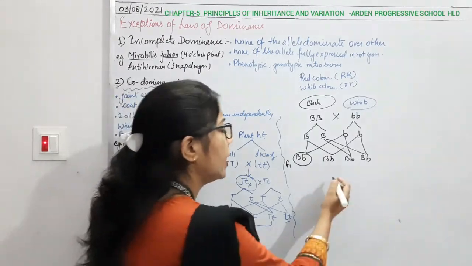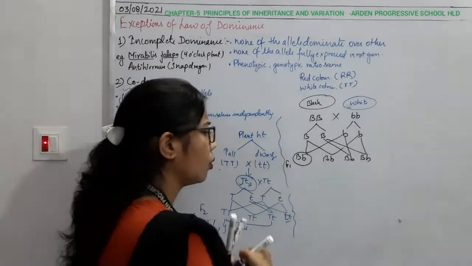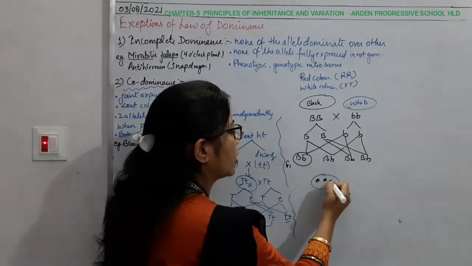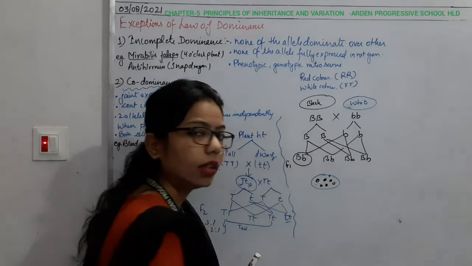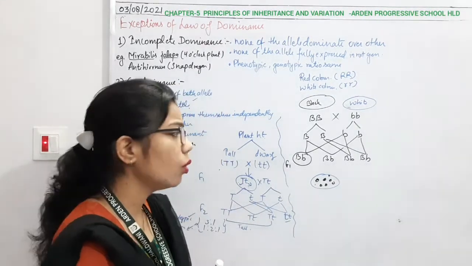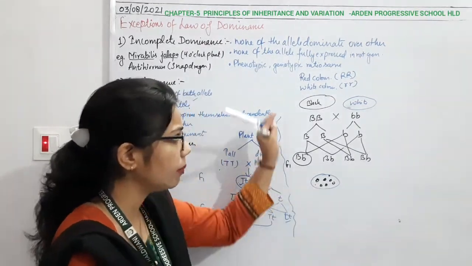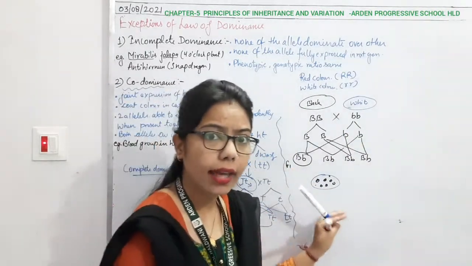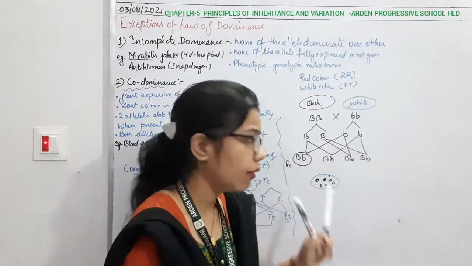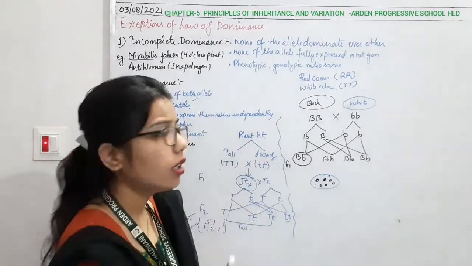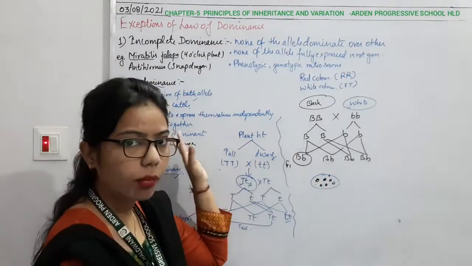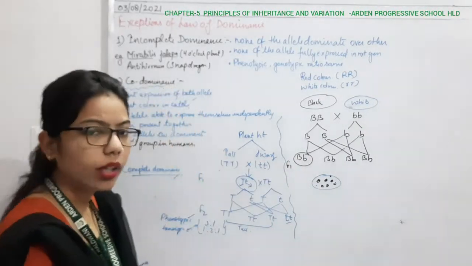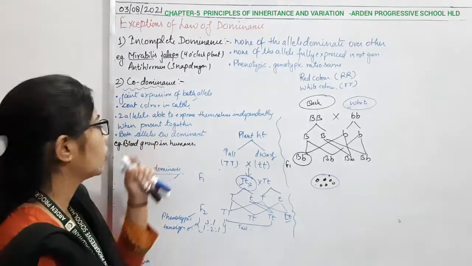It means that they have the white coat as well as black patches. Okay, white coat as well as black patches on the skin, right? So no one is going to dominate, meaning that it has black also, it has white also, and both are independently expressing themselves in the F1 generation, right? So this is also an example of co-dominance, meaning that both of them are working together. Okay, so this is one example of co-dominance.